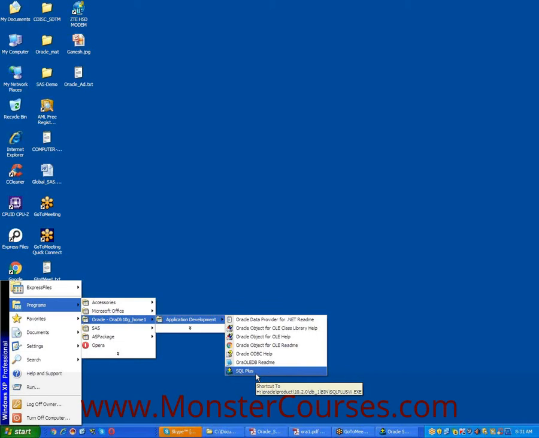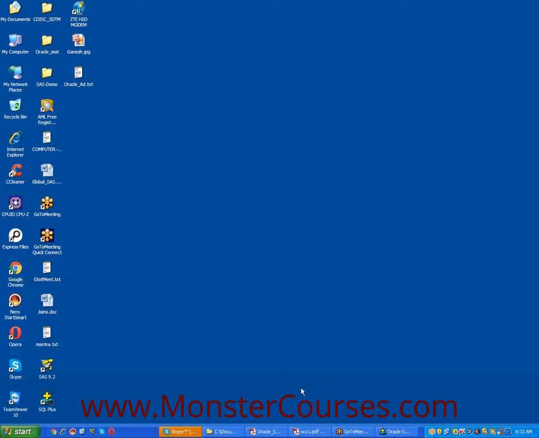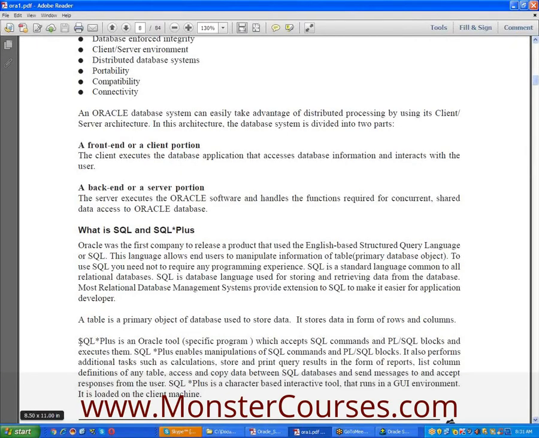One more time: SQL Plus is an Oracle tool, a specific program which accepts SQL commands and PLSQL blocks and executes them.